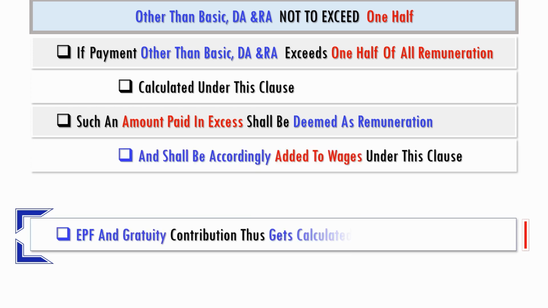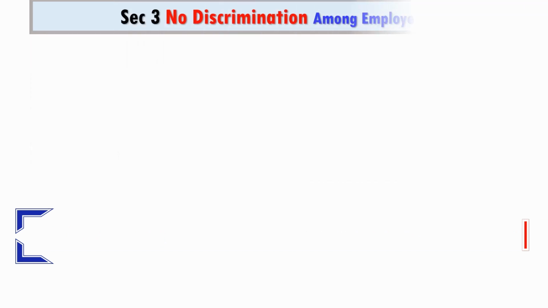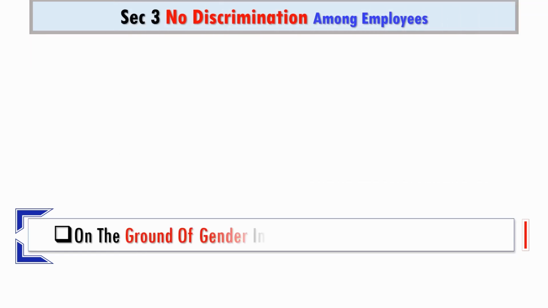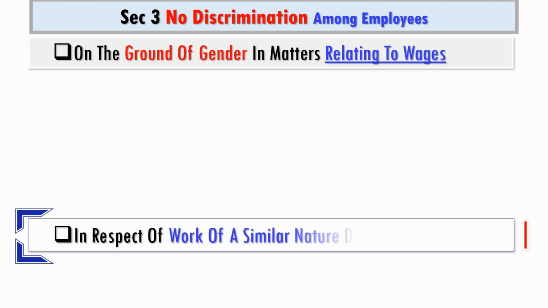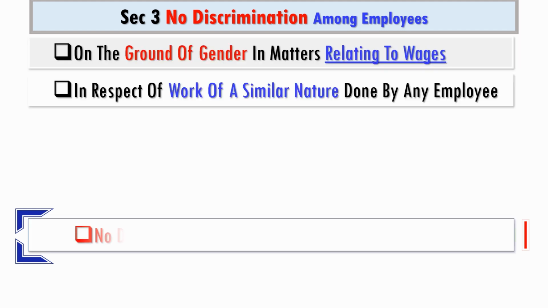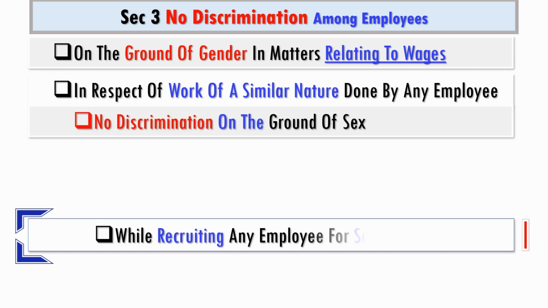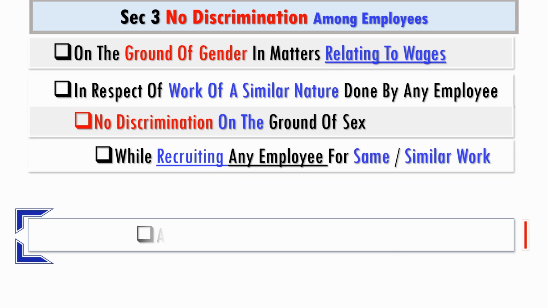The code stipulates no discrimination in matters relating to wages on the basis of gender, and in respect of work of a similar nature, it demands that no discrimination should be made on the grounds of sex while recruiting an employee and also in the condition of employment.